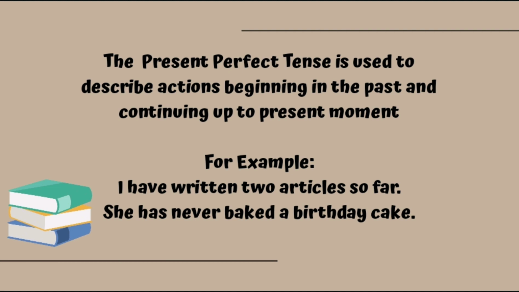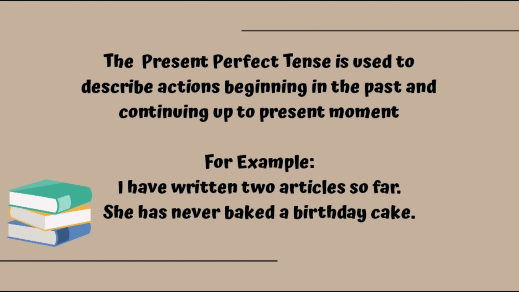Now let us discuss when can we use present perfect tense. The present perfect tense is used to describe actions beginning in the past and continuing up to present moment. That means the action has already started in the past and it is still continuing. Continuing in a sense, it has its effects on the present time. For example, I have written 2 articles so far.